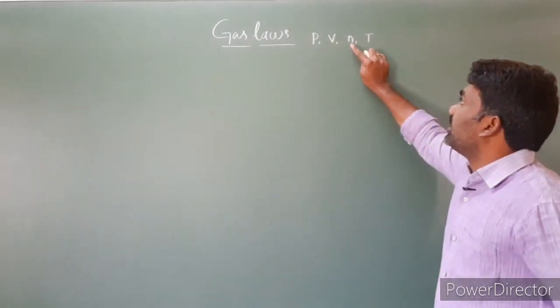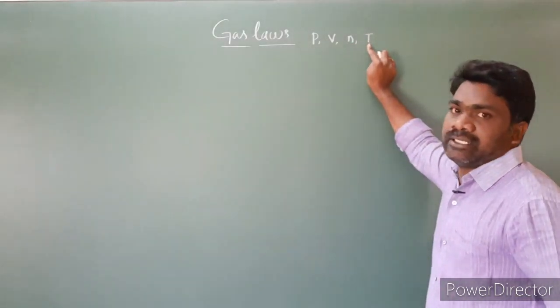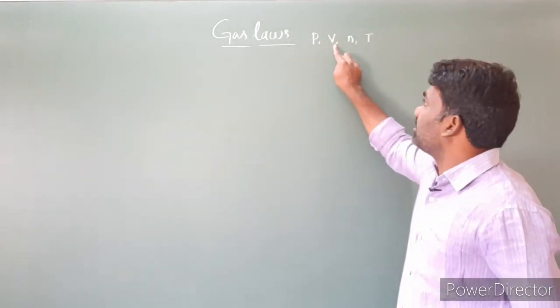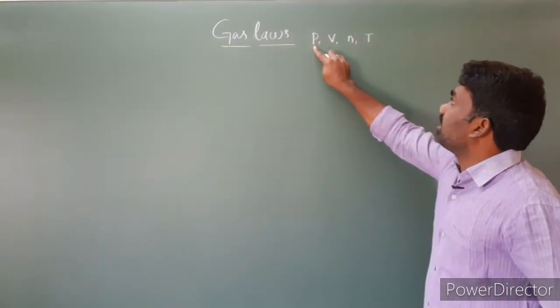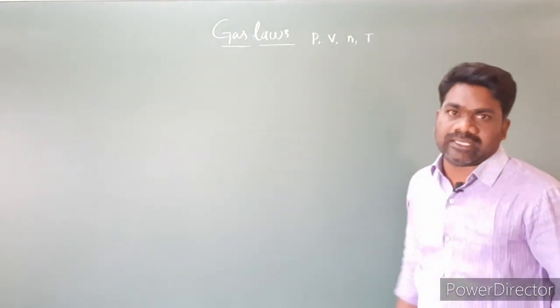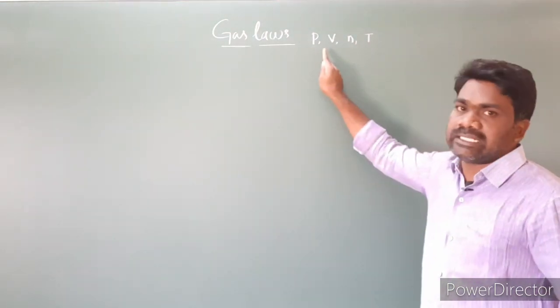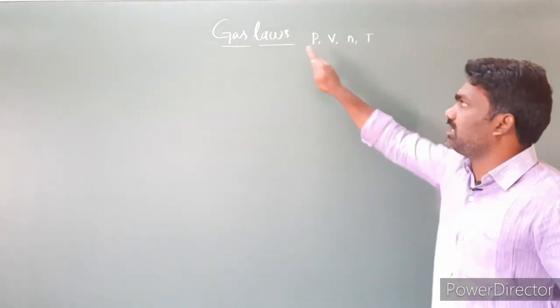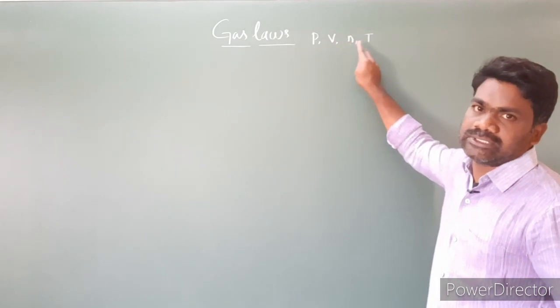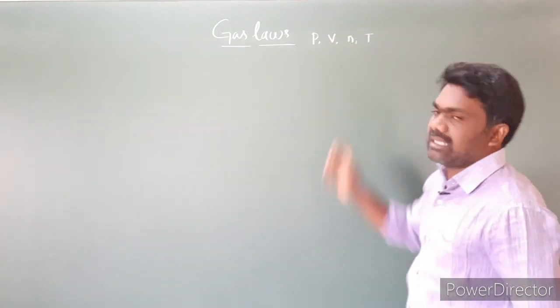Suppose I am keeping the number of moles and temperature constant. If pressure increases, how is the volume going to change? Otherwise, if I keep pressure and number of moles constant and the temperature increases, how is the volume going to change? So the laws that relate the properties of gases like pressure, volume, number of moles and temperature are called gas laws.